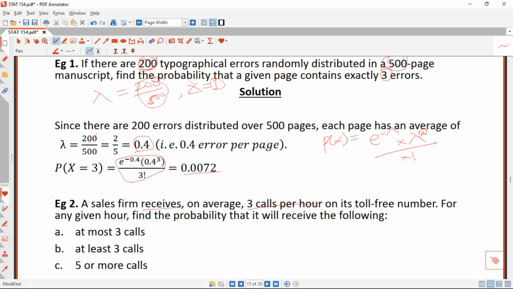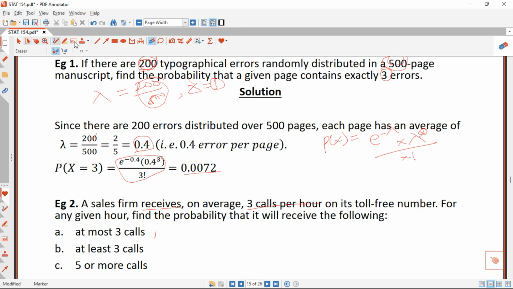At most 3 sales. In some of our previous videos, I explained the at most, the at least, and the rest. I told you guys that at most is more or less less than or equal to. So for this one, we are going to start from 0 to 3, calculating the probabilities from 0 to 3.